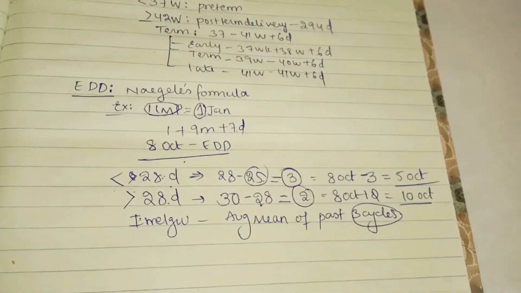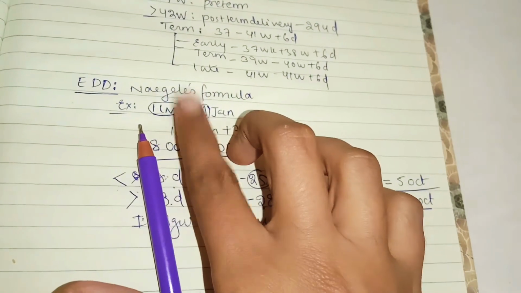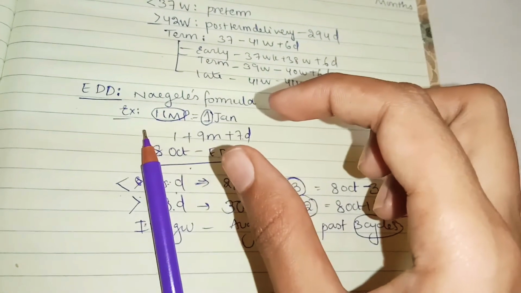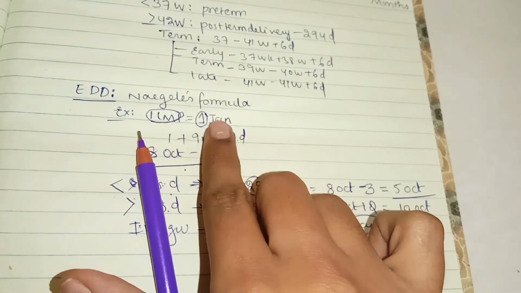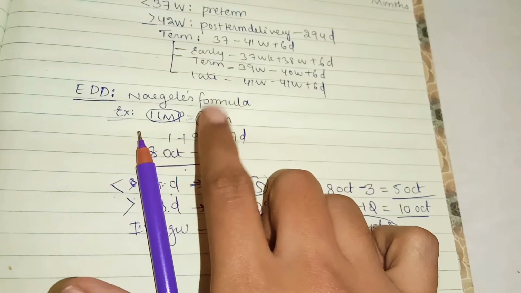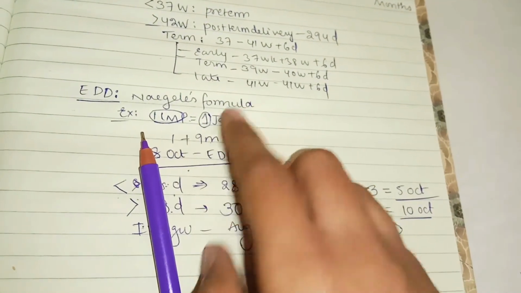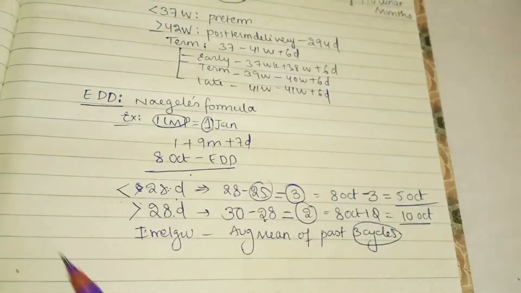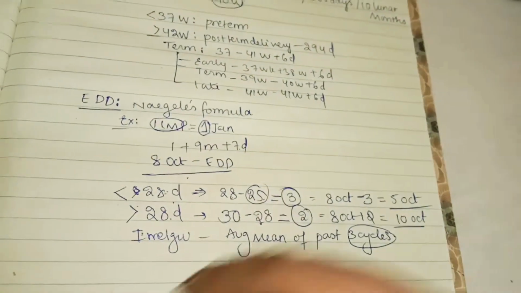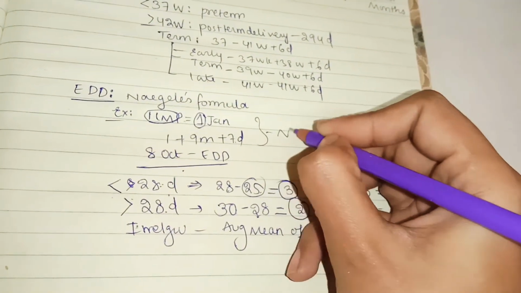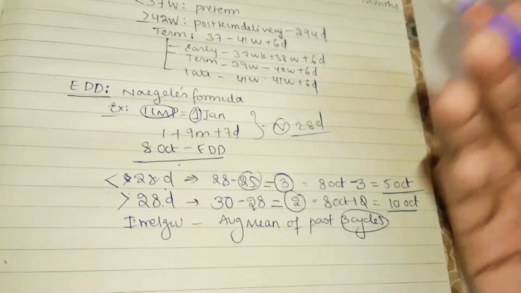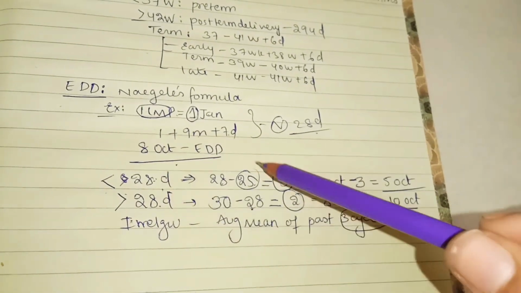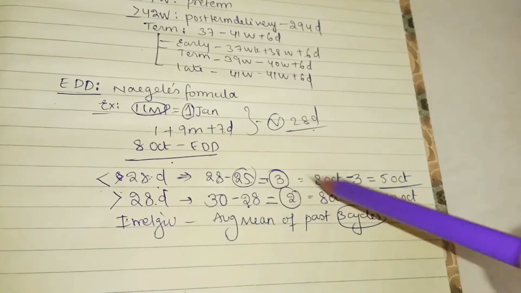Once again, let us revise it. Normally in Nagel's formula, you should take the date of the last missed period. I said 1st January in this female as an example, right? For this female, we need to add 9 months and add 7 days, so that we can expect the date of delivery. But this is for a normal 28 day cycle female. In some females it is not always a 28 day cycle. If it is less than 28, we need to use this formula. If greater than 28, use this formula.